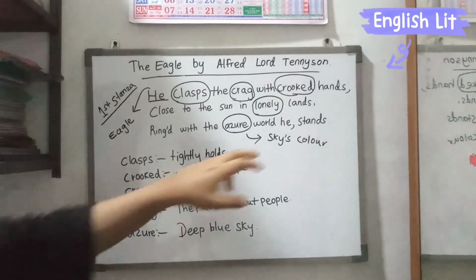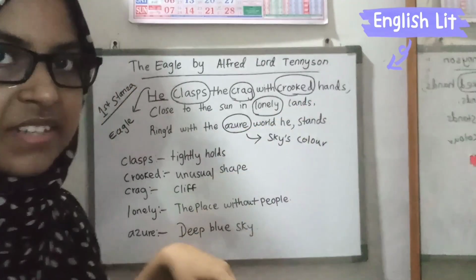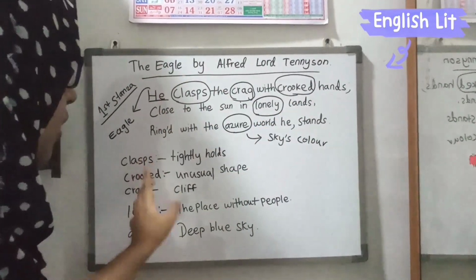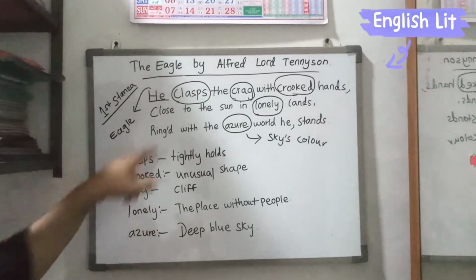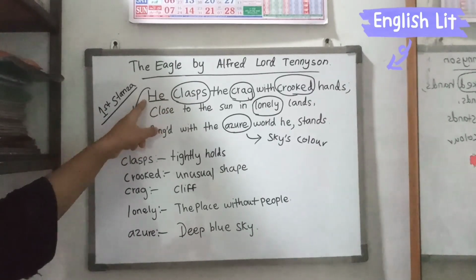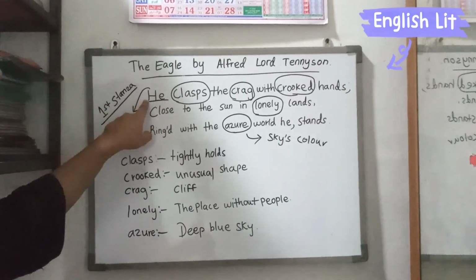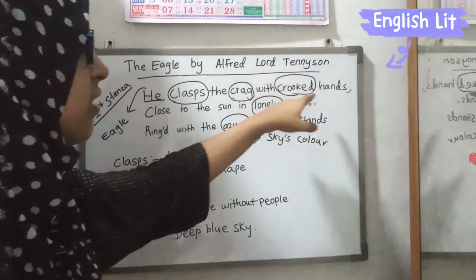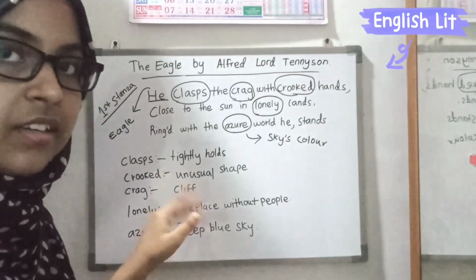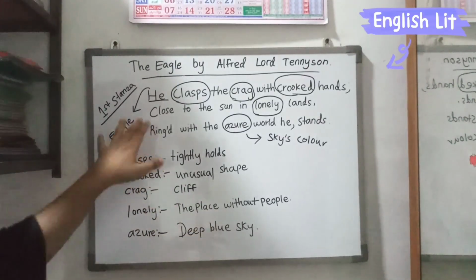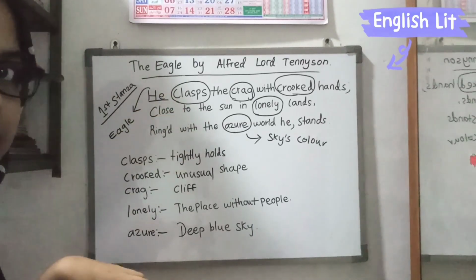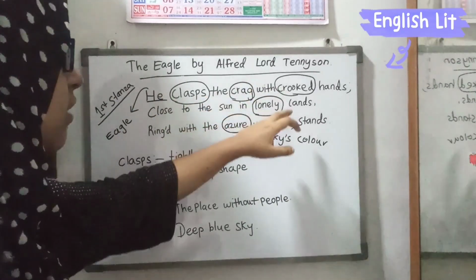It should come as legs, but he didn't use that, because he has already provided the human traits. So he has to convert the legs into hands. So hands refers to the eagle's legs. The eagle tightly holds the crag with crooked hands.